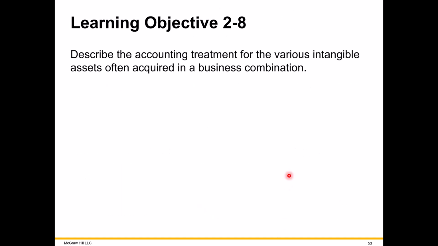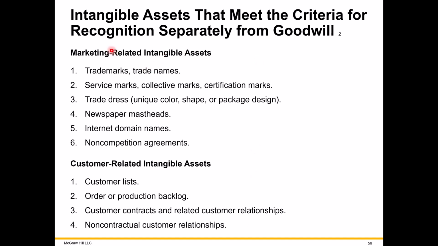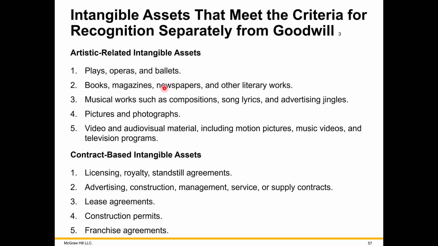Let's move on to the next topic. So, in addition to goodwill asset, we try to identify as much as possible other intangible assets and allocate its fair value amount. So our textbook gives us some examples of intangibles here grouped by marketing related or customer related. I'll just go quickly through this. You can take a look at more detail in our textbook. These are probably copyrightable assets and those related to contracts.